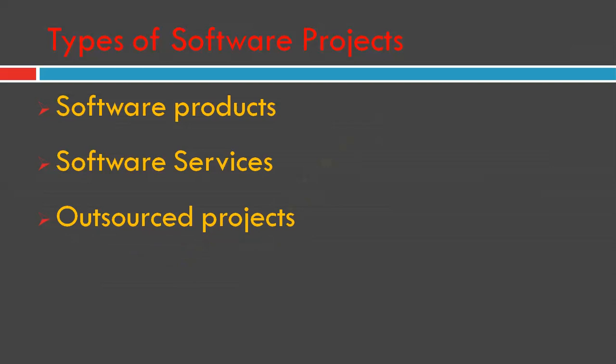So this is another type of software service, that is outsourced software or an outsourced project. Sometimes it can make good commercial sense for a company developing a large project to outsource some part of its development work to other companies.